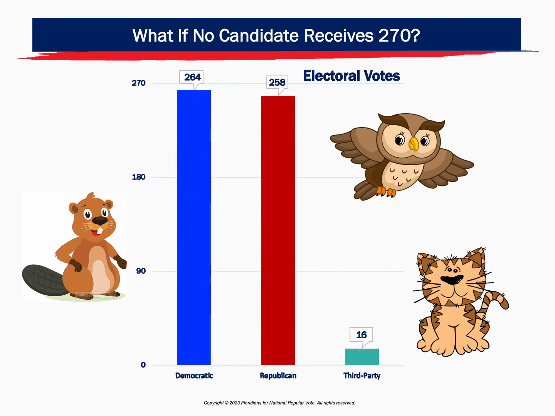The Democratic candidate receives 264 electoral votes. The Republican receives 258 electoral votes. And the third-party candidate carries 5 small states and receives 16 electoral votes. What happens? Who decides the presidency?